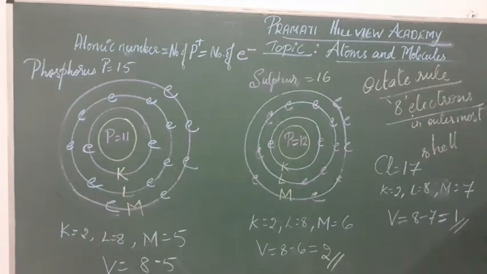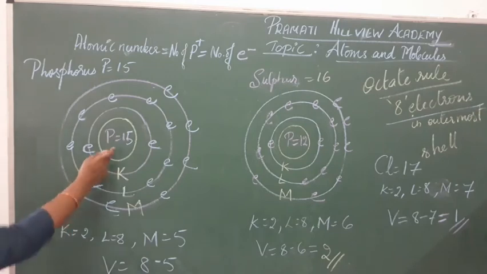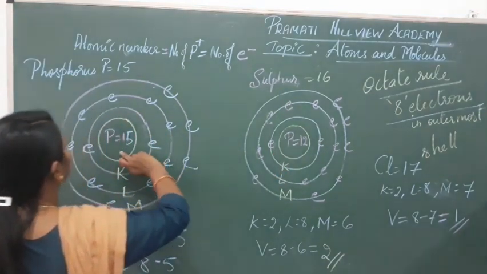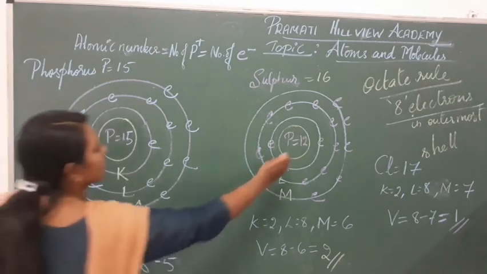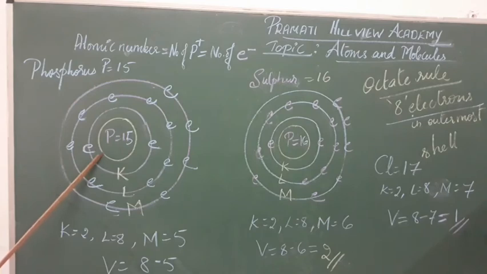If you take other examples like phosphorus, consider this as a phosphorus atom. Its atomic number is 15, so it contains 15 protons in its nucleus, and sulfur contains 16 protons in its nucleus. Here 15 protons for phosphorus because its atomic number is 15, and the same number of electrons will be present. That means the first shell will be the K shell, it contains 2 electrons.